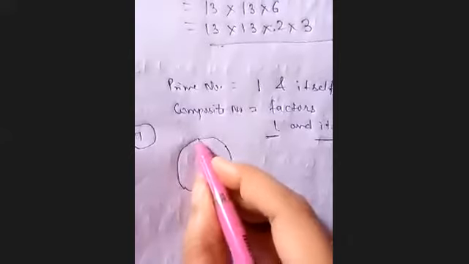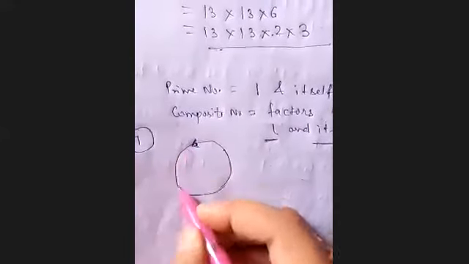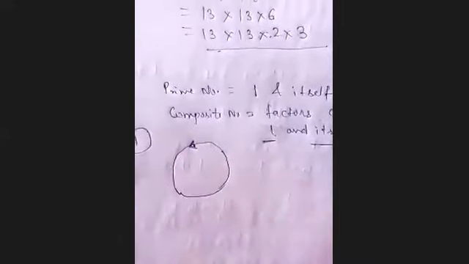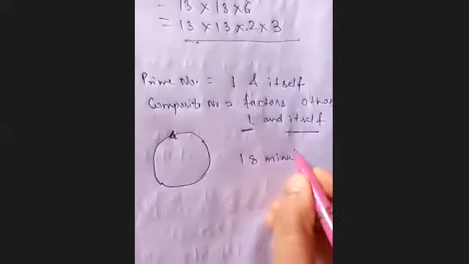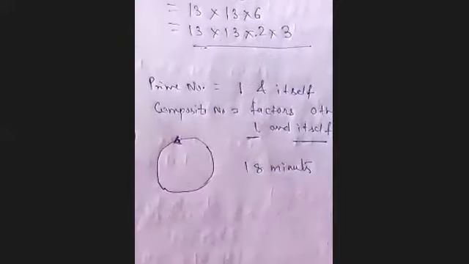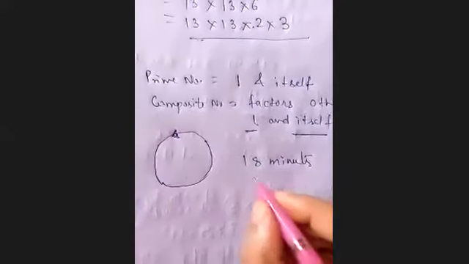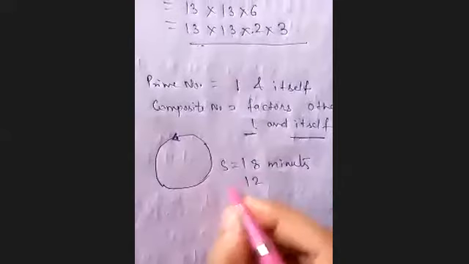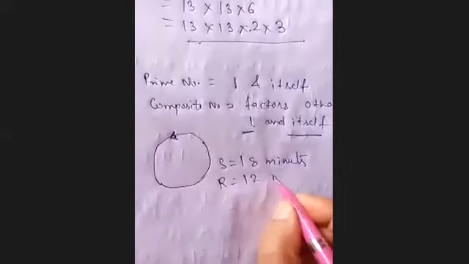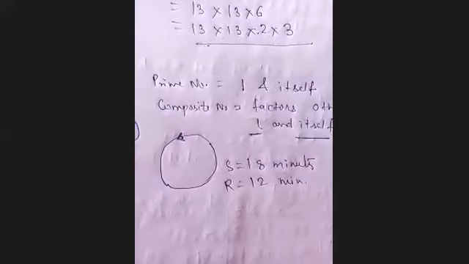Sonia is here, and for one complete round Sonia takes 18 minutes. While Ravi takes 12 minutes for completing this one round.